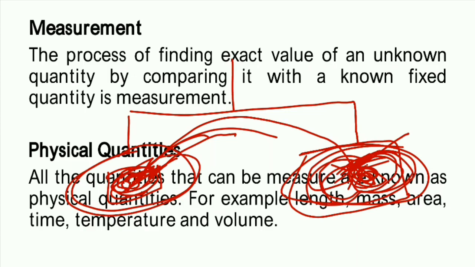This is the process of finding the exact value of the unknown quantity of the vegetable. We'll get that, okay, this is 1 kg. It means we have got the exact quantity of the vegetable. So this process of finding the exact value is known as the measurement. I hope that you understood.